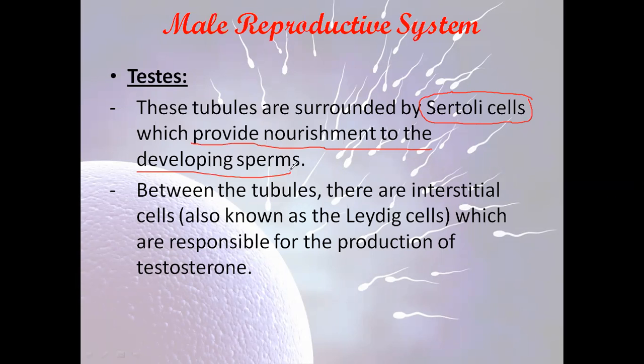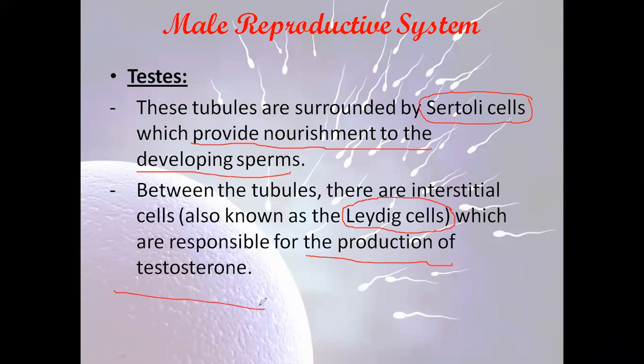And you have to know the function of these Sertoli cells. It's very important. Also, between the seminiferous tubules, we have interstitial cells known as the Leydig cells. Leydig cells are responsible for the production of testosterone. What is testosterone? It's the primary male sexual hormone.